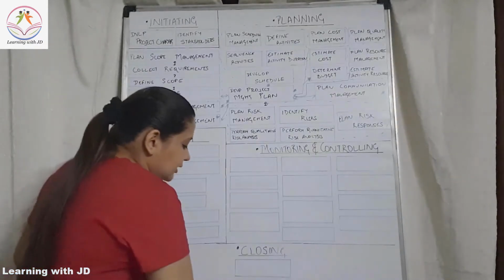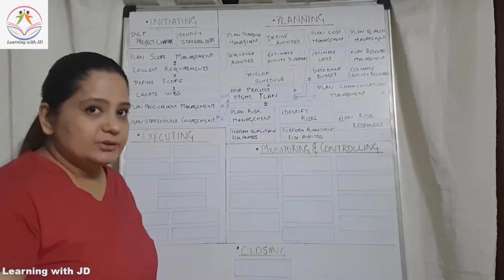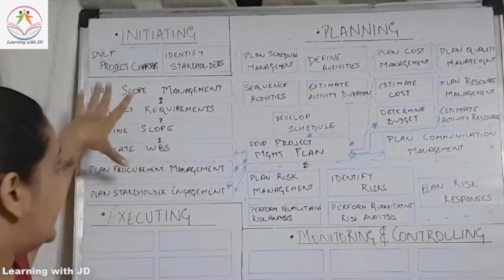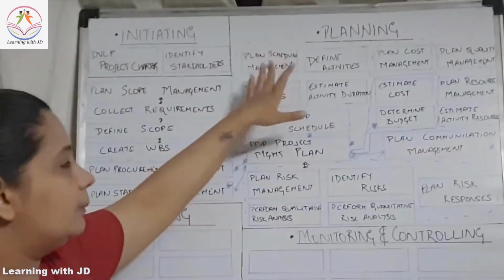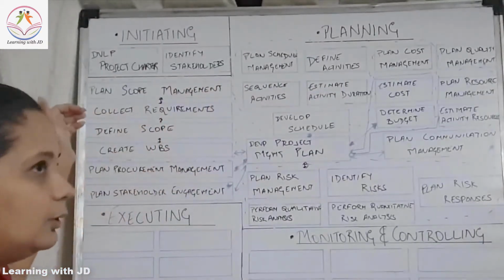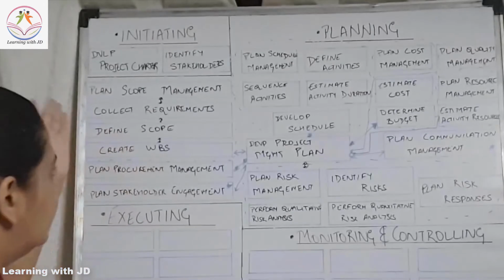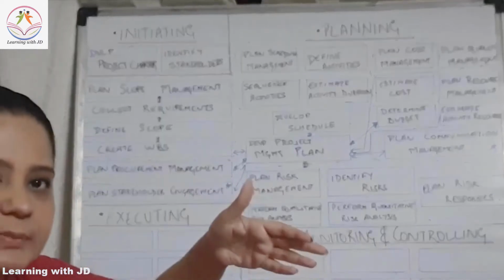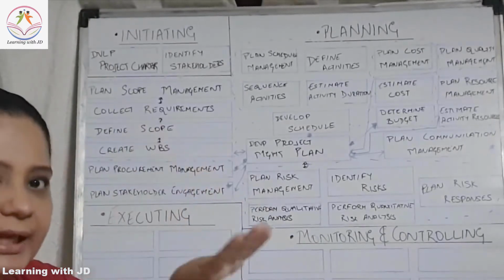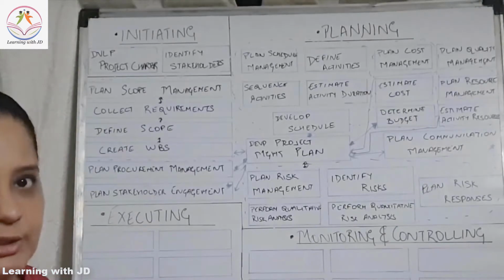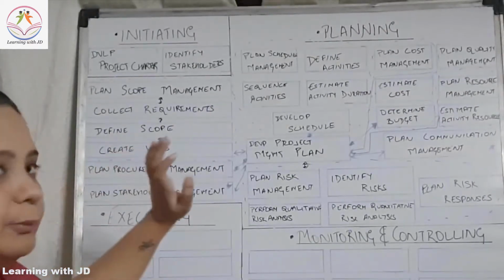Alright, so let's quickly revise the planning process once. You are going to plan your scope first. So plan scope management, then you talk about the schedule, you plan schedule management. So in scope, what are you going to do? You're going to collect requirements, define the scope, create WBS. Done? So WBS means your requirement that whatever you have selected and you've defined your scope, you've come to a level at a work package level. Which is create WBS.